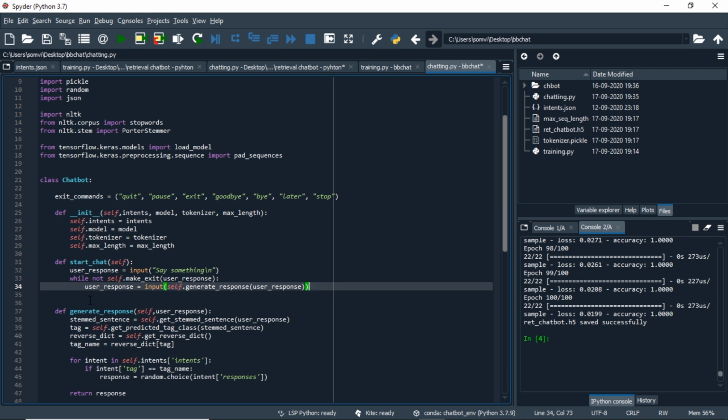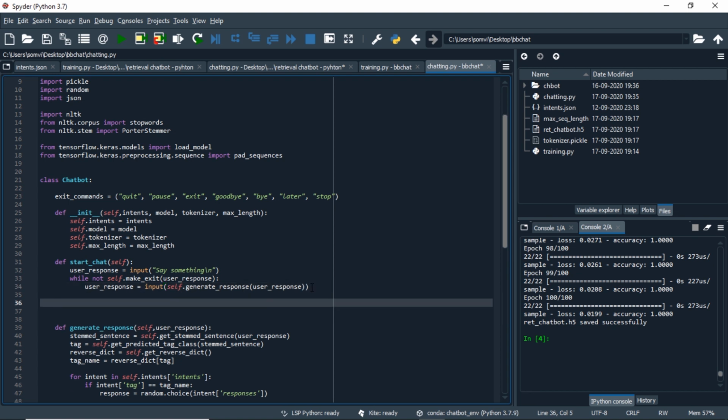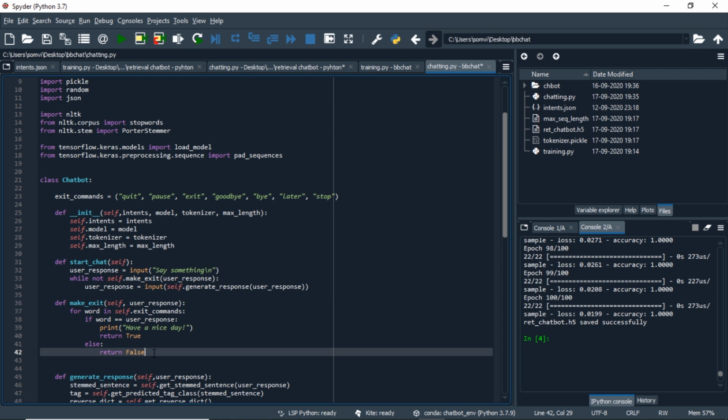If the user doesn't want to exit, we will take that response and use it as an input for the generate response, and we will again generate a response from the prediction. So this process will go on until the user wants to quit. Let's quickly define our exit method. So our exit method will look something like this.